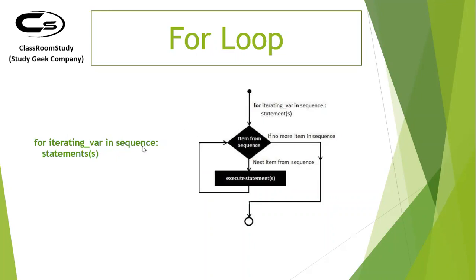This is where your range function will come in handy. One by one, i's value will keep changing from 1, 2, 3, 4, 5, 6, 7, 8, 9, 10. Once you exhaust this entire sequence, your statements will stop executing. This is the functionality of the for loop in Python. You need a sequence, and your variable will iterate on the basis of the sequence.